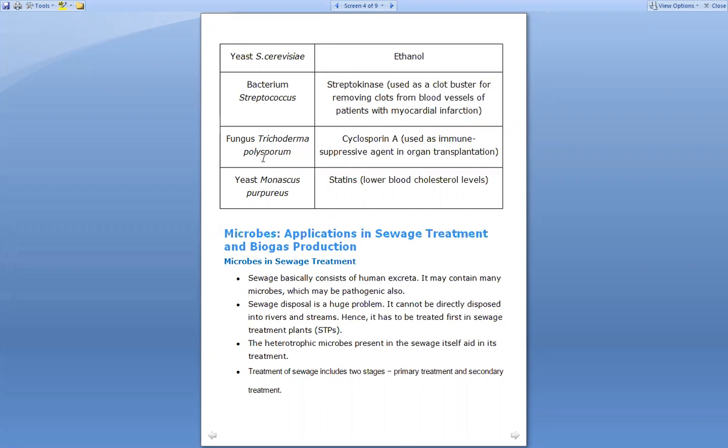Next is the fungus Trichoderma polysporum. This fungus is responsible for the production of cyclosporin A, and this cyclosporin A is used as an immunosuppressive agent in organ transplantation. That means if a particular patient is undergoing an organ transplant, for example, if a patient whose liver is not working, then you go for liver transplantation. So another person's liver is transplanted into the patient's body.